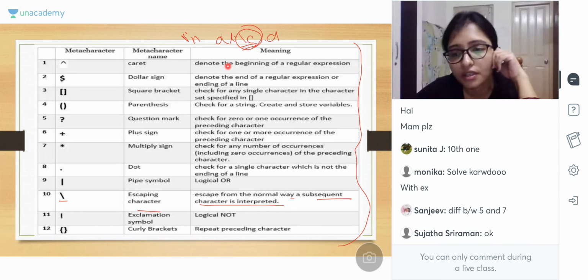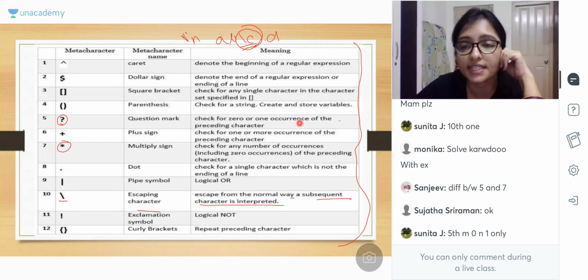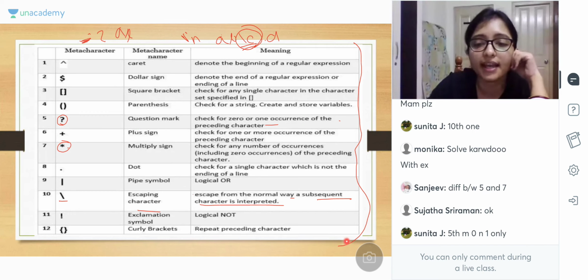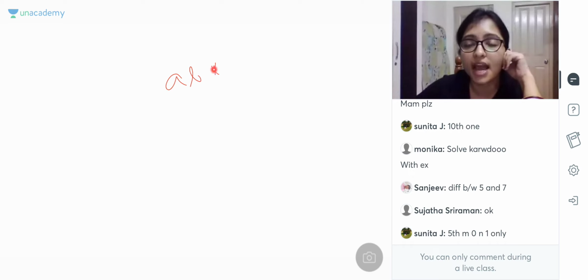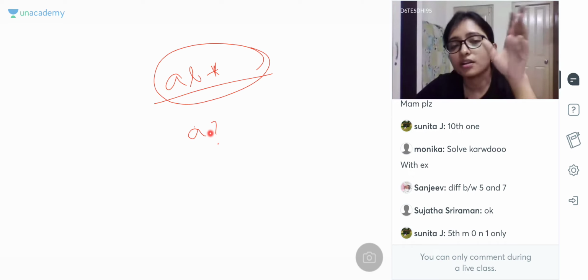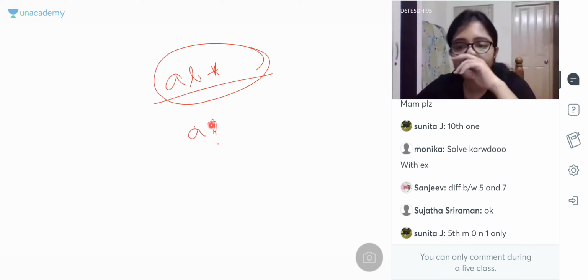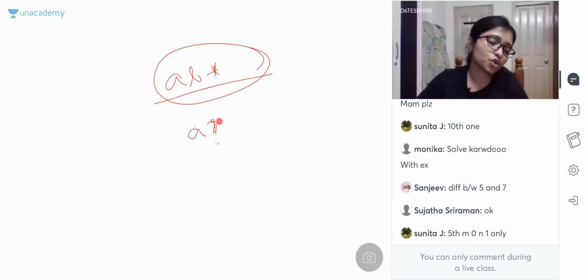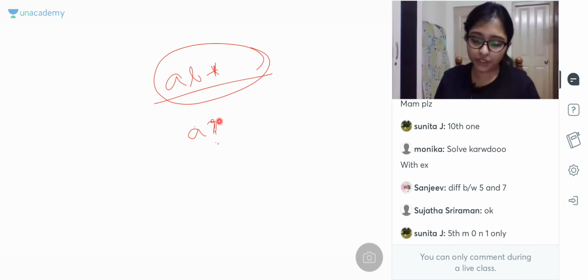Difference between 5 and 7. Question mark and star. Question mark is 0 or 1 occurrence of preceding character. मतलब preceding या इसके पहले कौन सा है? Star means सारे occurrence. मतलब A, B के बाद star. If you write like that, A, B के बाद star means anything can be there. And if you write A के बाद star, so multiple times of A. आपको एक छोटा example देती हूँ. रुकिए. From example it will be more clear. Just 1 minute.